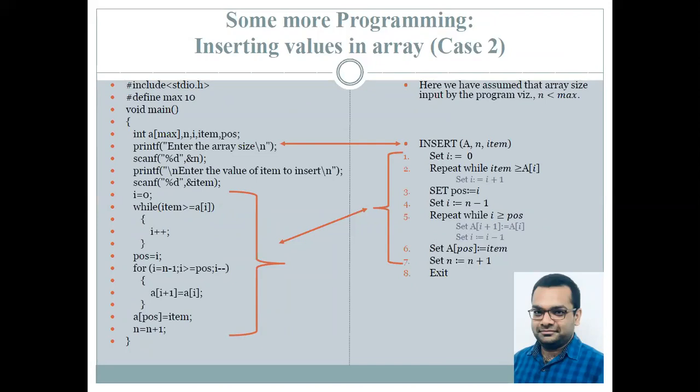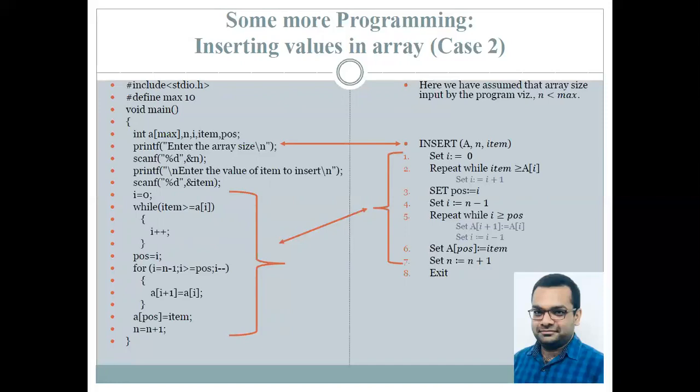Now, why I have shown a similarity between the printf statement onto the left hand side and the insert. So over here, I am declaring the size of the n, that is the number of elements that is going to be stored into the array. The above statements we have already discussed in the previous slide. That is #include <stdio.h>, #define MAX, void main, and int a[MAX], and so on.